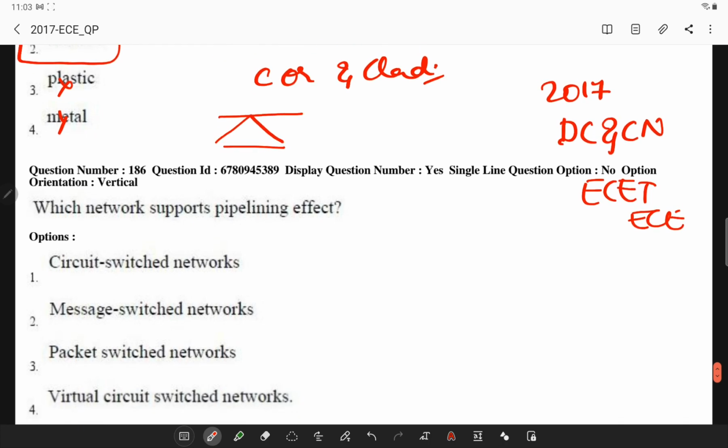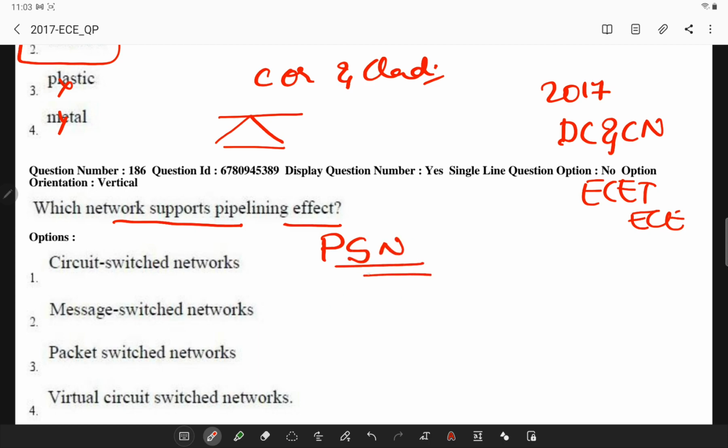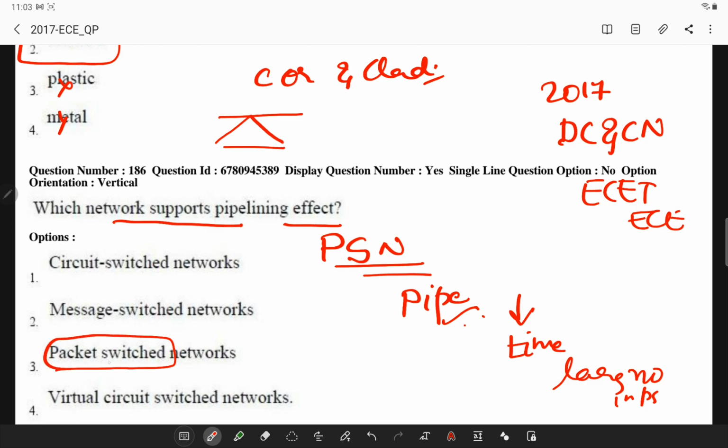Next, which network supports the pipelining effect? A packet switched network is basically a network which has preference for the pipelining process. Pipelining exponentially reduces the time taken to transmit a large number of packets. So the answer is packet switched networks.